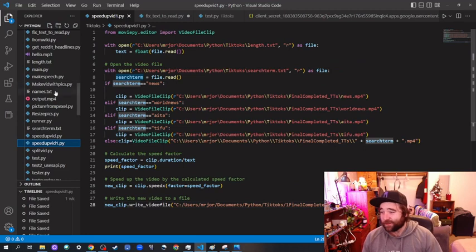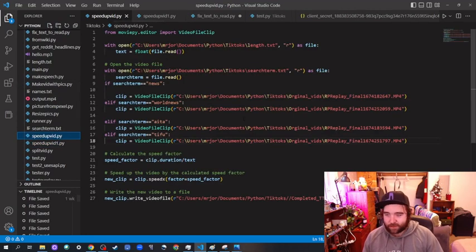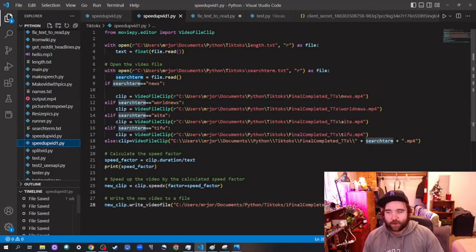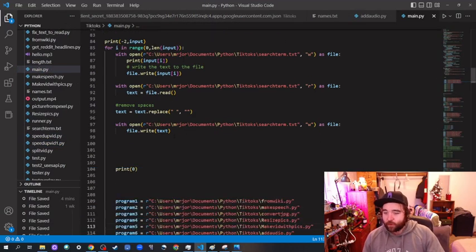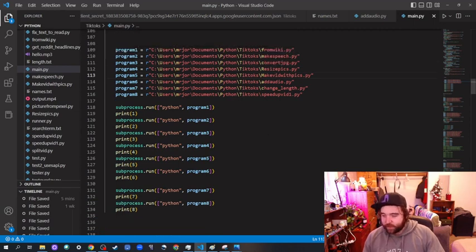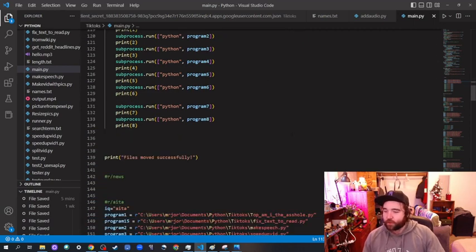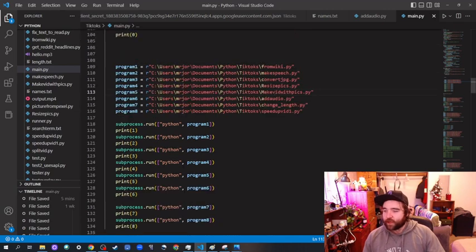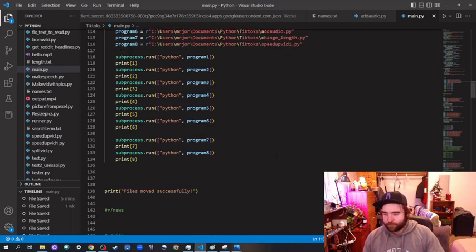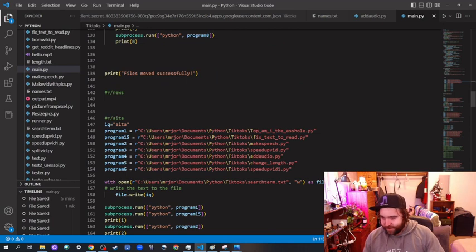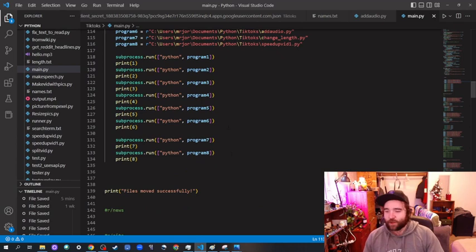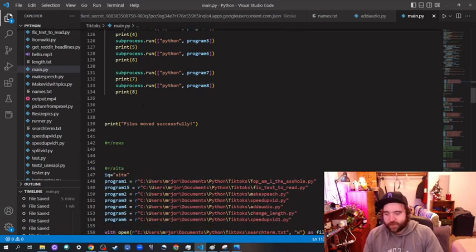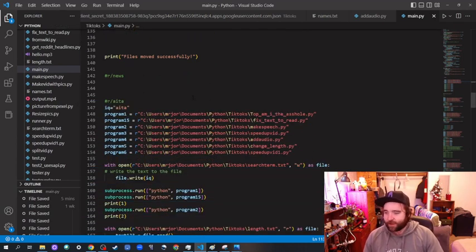I just had ChatGPT write that. I think what actually happened is I had ChatGPT write this one, and then I just edited a little bit to have it do that one. But that basically does everything for the search terms. So after we do that, this runs through all of them. We go on to, right, well, so this, what is it? Print files moved successfully, but we haven't even moved the files yet. At some point, we moved the files over to a proper folder. The folders are all messed up because it just kept adding more steps.